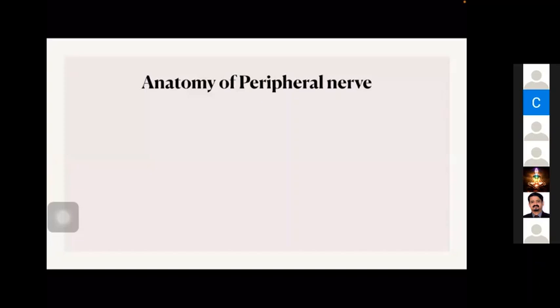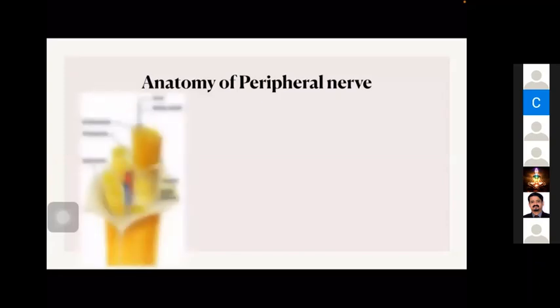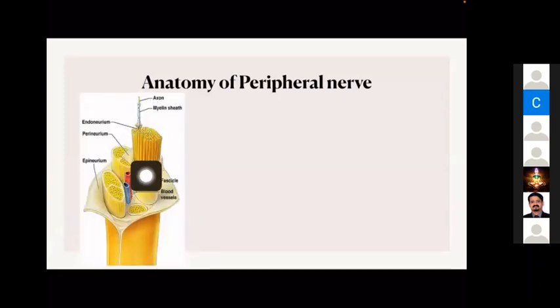Just going through the anatomy and the basic concepts of nerve regeneration, so that you can understand the following questions easily. In every peripheral nerve, we have an axon covered by myelin sheath, which is covered by endoneurium, and a group of endoneurium-covered axons together form a fascicle, which is covered by perineurium. A group of fascicles together form the peripheral nerve, which is covered by epineurium.